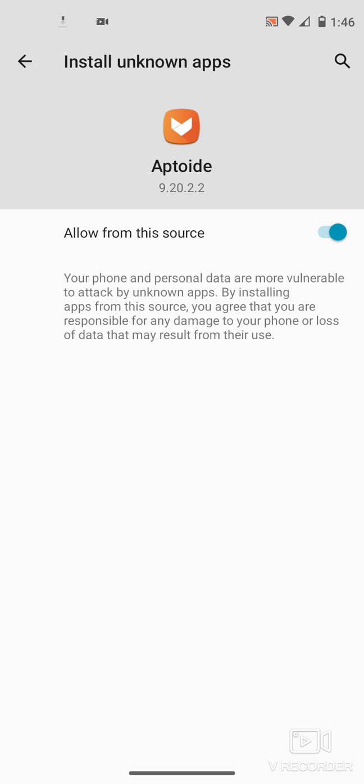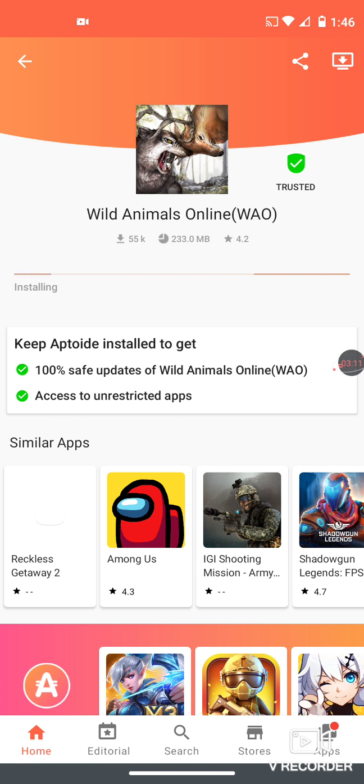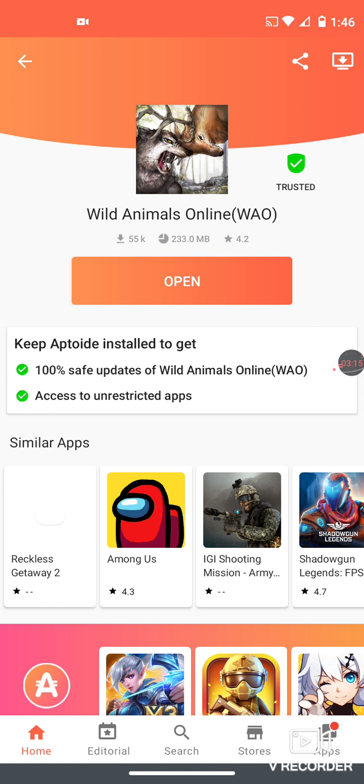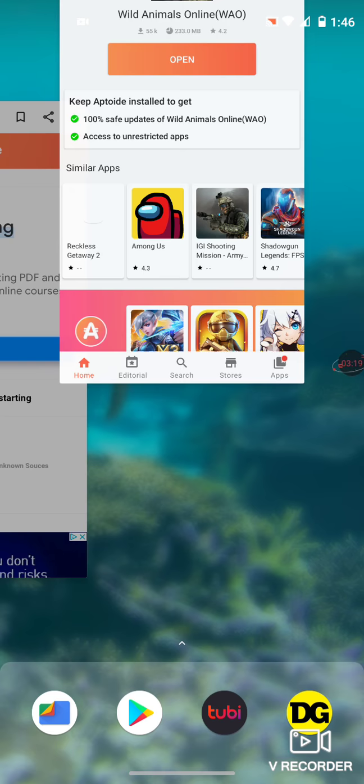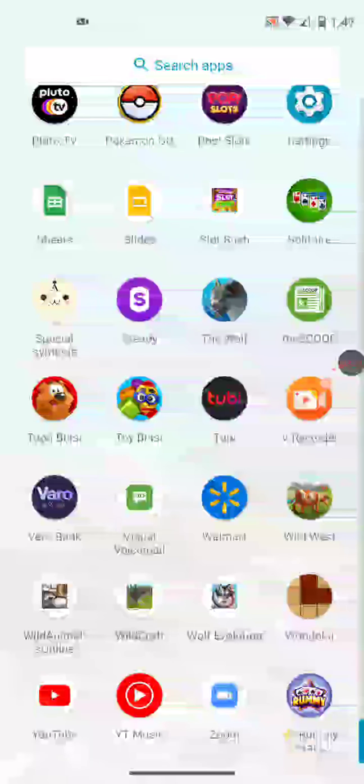And of course, you're going to go to settings. You're going to enable this. You're going to go back. And you're going to install it again. And then, now it's installed, so we can go out of there. Alright, so you can see it's installed on my device.